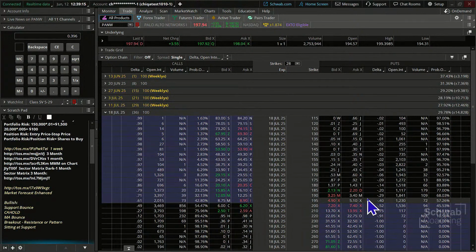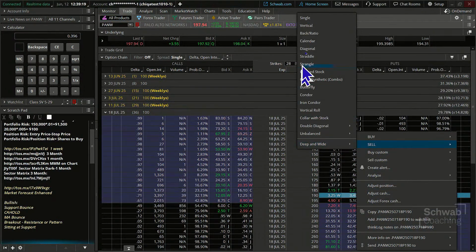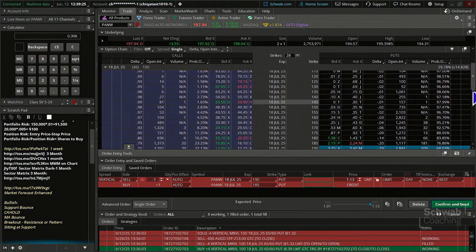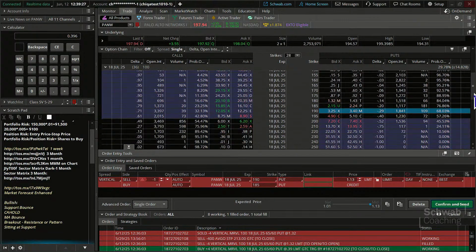And we're going to position size this. So we're going to do a sell vertical. Again, we're choosing the 29 delta this time. And what's the probability of it expiring out of the money? Well, right now about 68%. Okay, so a little bit higher. The trade-off is we might not get quite as good of a return. Now I'm going to lock that in and let's go find out.